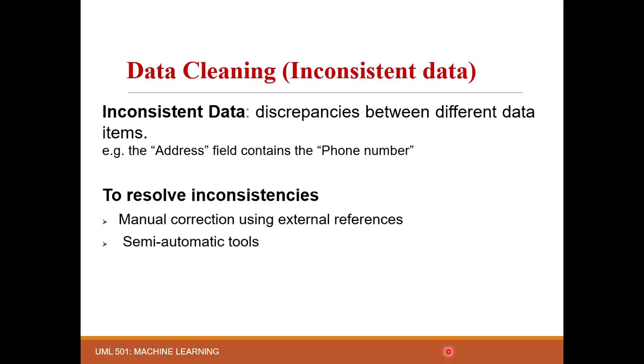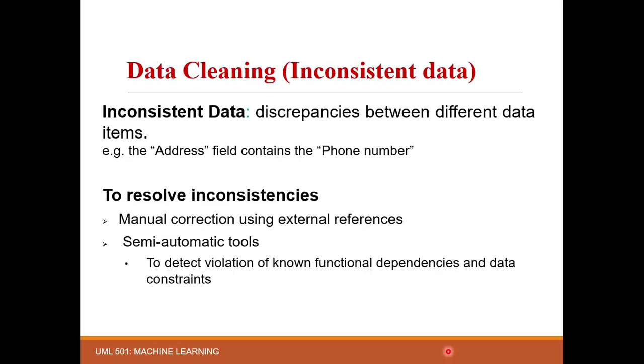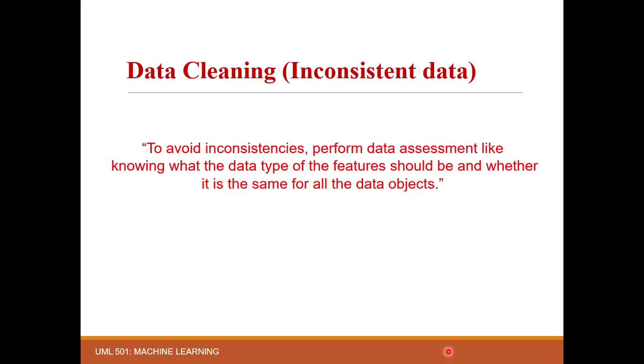So now use some semi-automatic tools which are capable of detecting violation of functional dependencies or violation of data constraints for that feature vector. Moreover, they must also be capable of correcting some types of errors due to redundant data. There is one more thing to discuss. To avoid inconsistencies, perform data assessments, like knowing what the data type of the feature should be, or whether it is the same for all data objects or not.